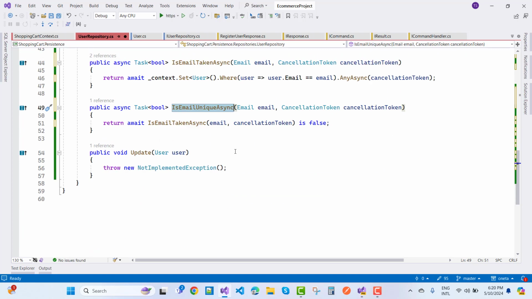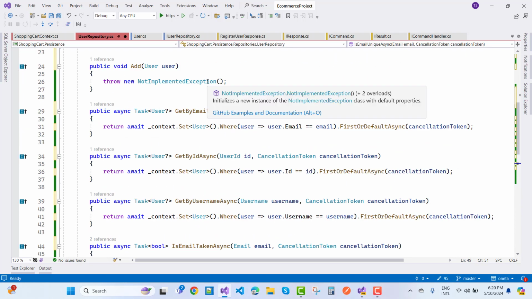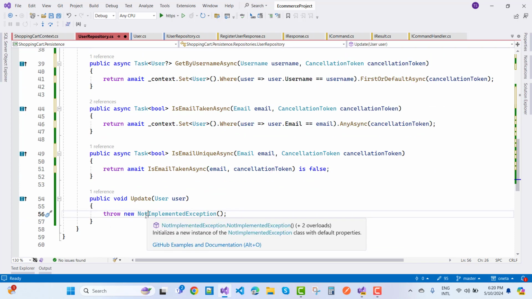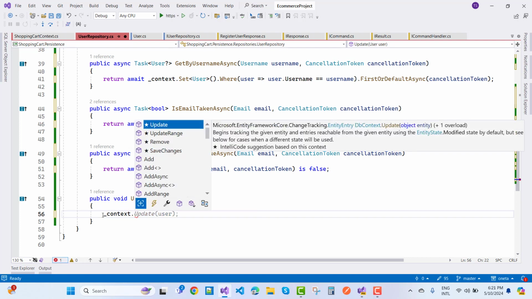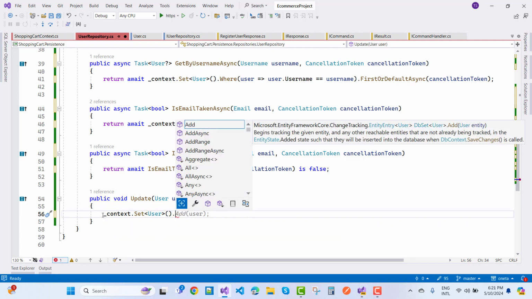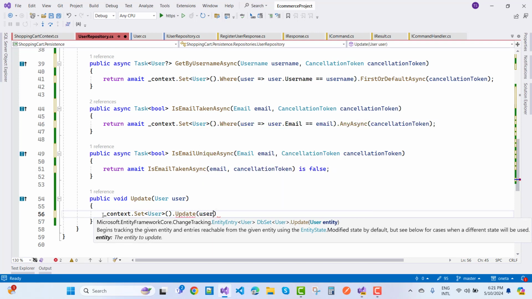Okay, update is not there yet. Now I want to update a user, so you have to add the update and add methods here. First, the update method: just call _context.Set<User>().Update with the user.